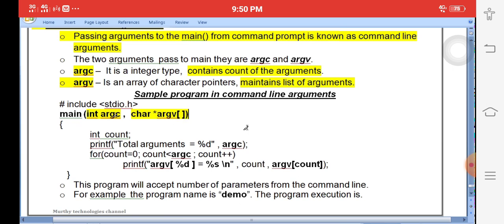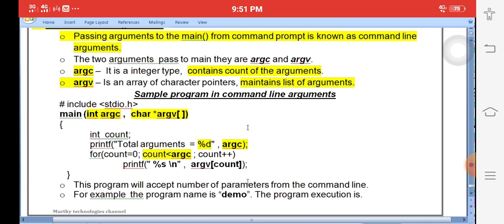Simply, how many arguments are available? Total arguments is argc. Simply print it out with %d. argc is nothing but the argument count. There may be 5, 6, 7, etc. So run a for loop until the argument count, and simply print out the argument values. You need not write everything. Simply, how to print each and every string.